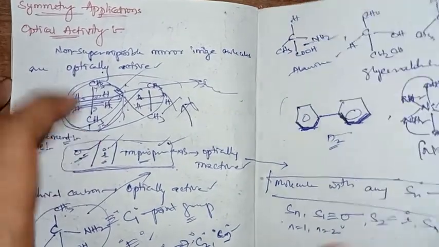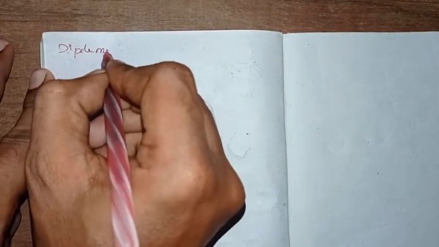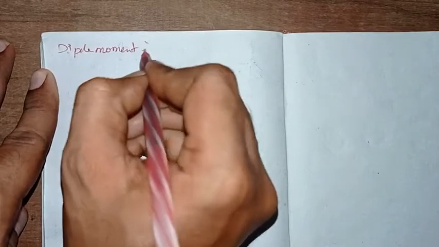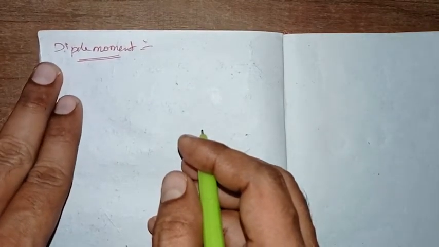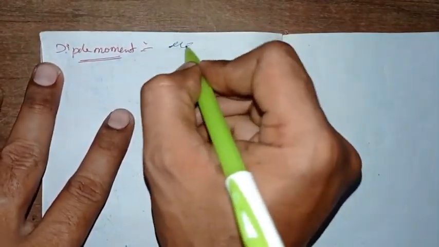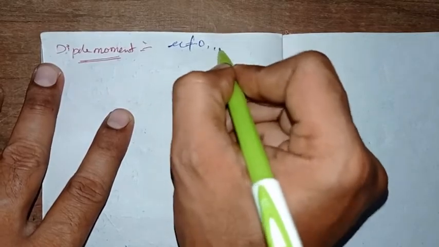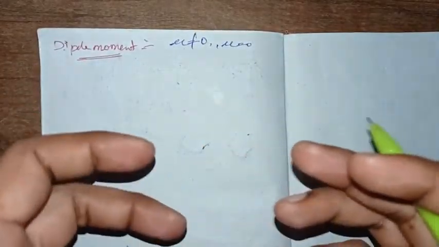right. So coming to dipole moment, by having the symmetry knowledge we can also assign the dipole moment, right, for a molecule. Either it has a dipole moment, or it has a dipole moment of 0, we can assign, not the exact value, but whether the molecule is polar or non-polar.